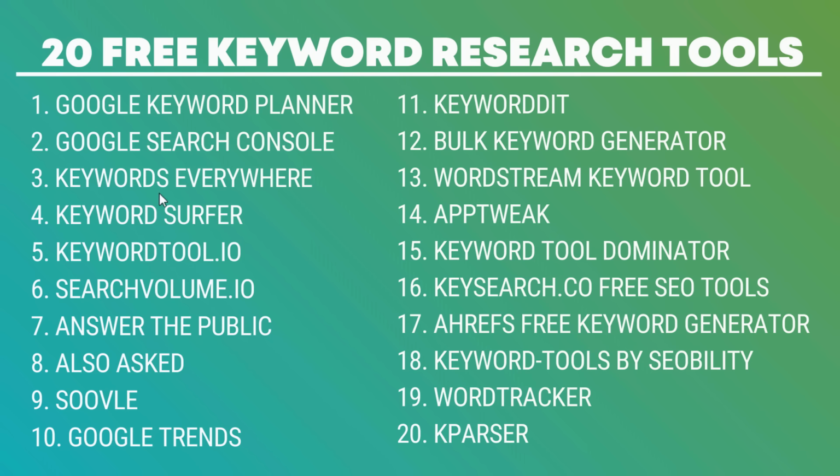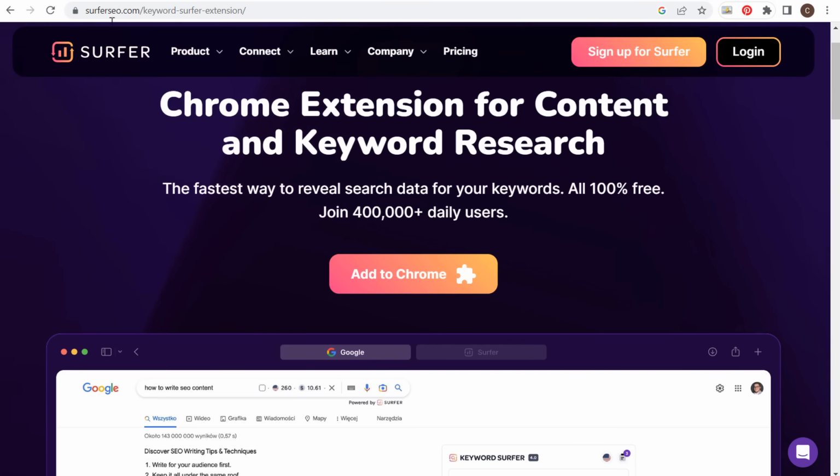I kind of rank these ones as the ones that I use the most. So the ones on the left-hand side, I generally use the most, but the ones on the right-hand side have some really good applications that you can use depending on what kind of business you're in. So let's get started, and let's start with the Google Keyword Planner.